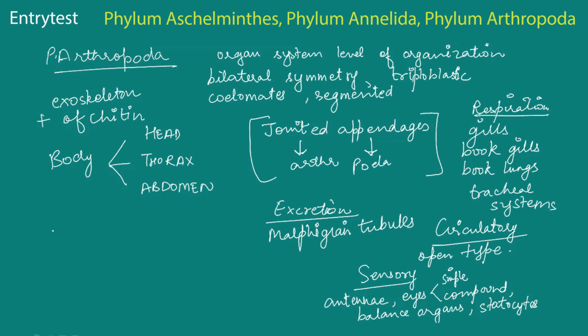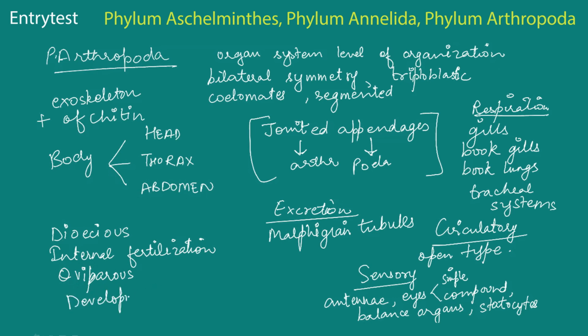Additionally, these are dioecious, that means the sexes are not separate. Fertilization is internal. These organisms are usually oviparous, that means they lay eggs. They do not give birth to live offspring. Development can be both direct as well as indirect.